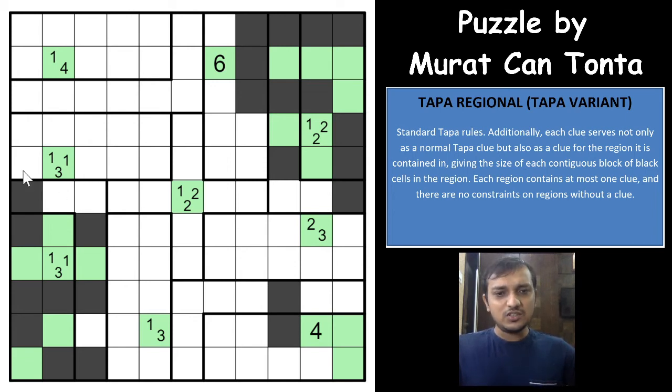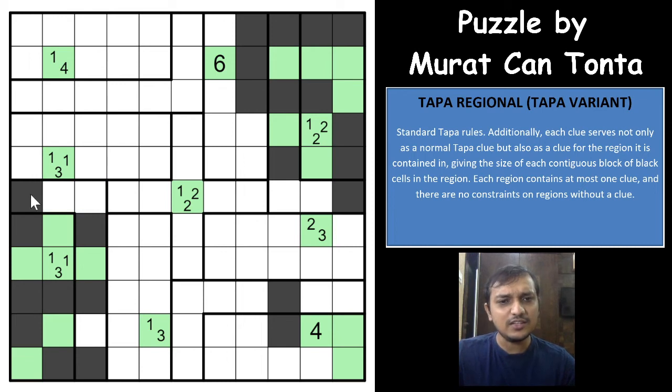So now this shaded group will have to go this way or this way, and in both ways the 3 clue for the surrounding cells will be fulfilled, right? The 3 clue for the 113 clue will be fulfilled either this way or this way.